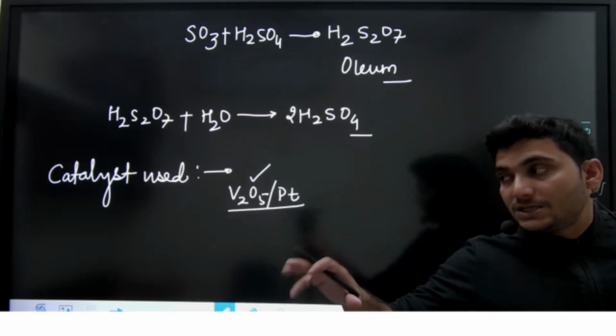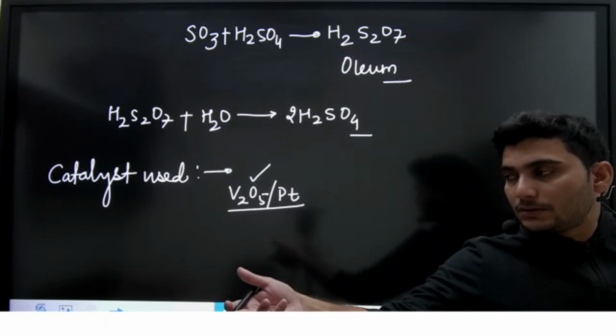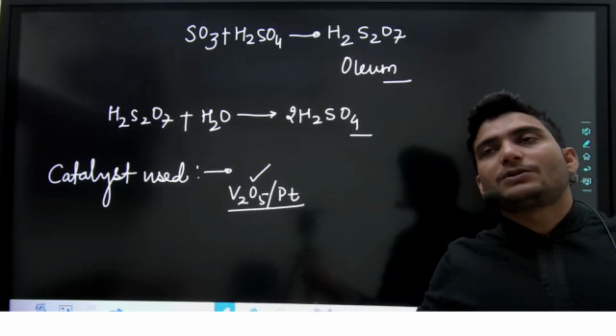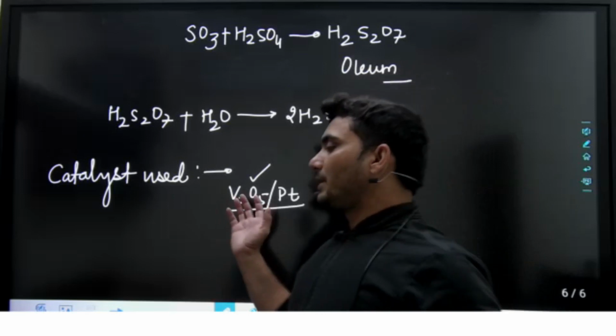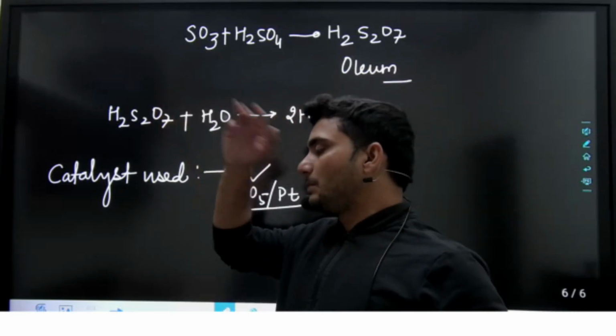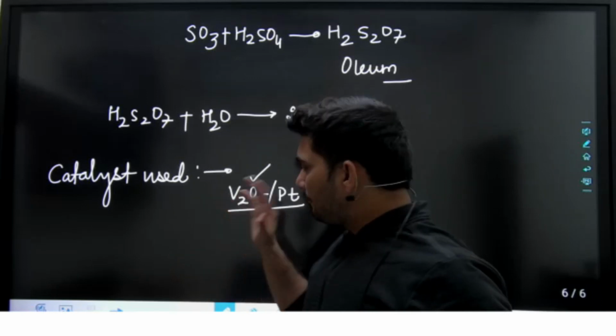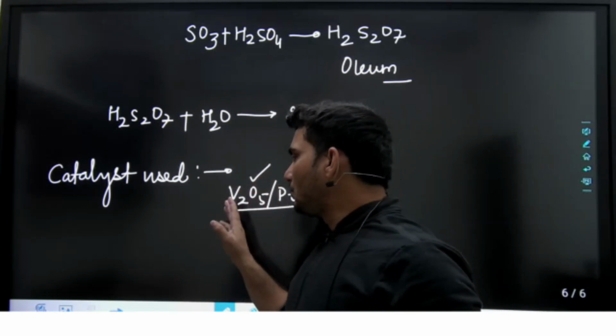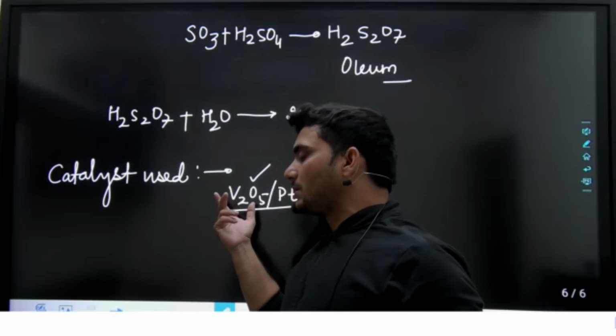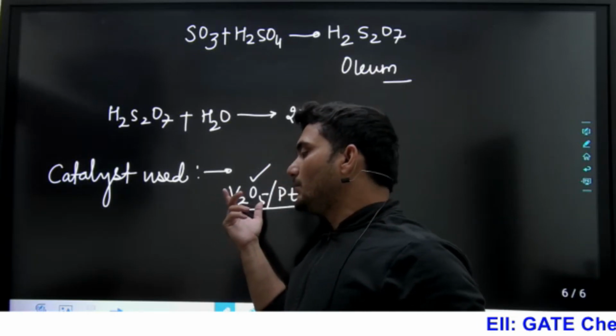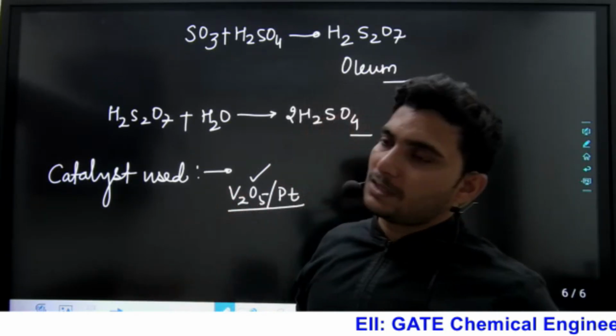It will not easily poison. Obviously, you cannot say, sir, if we are using vanadium pentaoxide, it will be used lifetime. Comparatively with platinum, V2O5 is relatively immune to poison. Relatively immune to poison means that is the same thing.